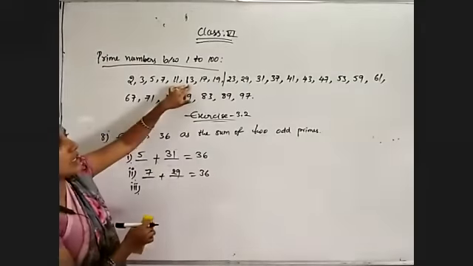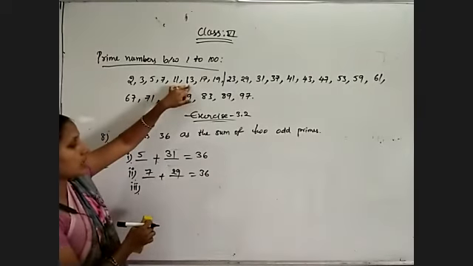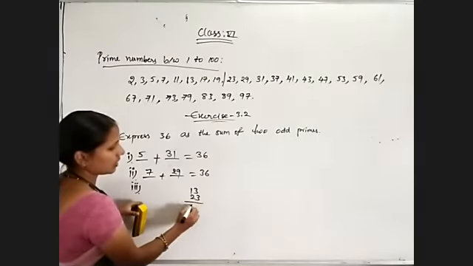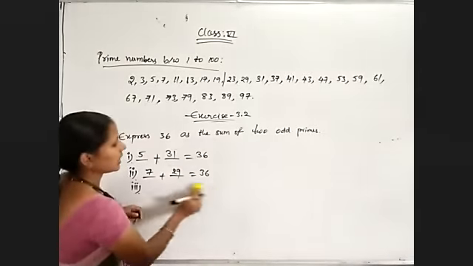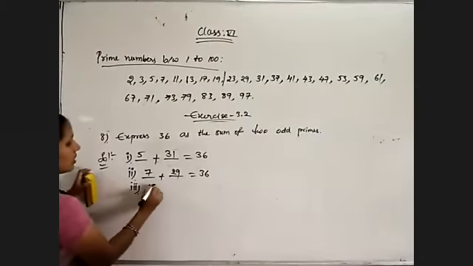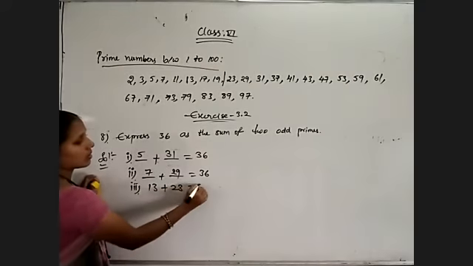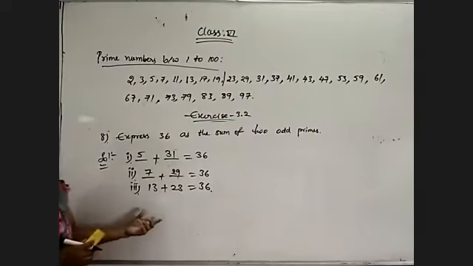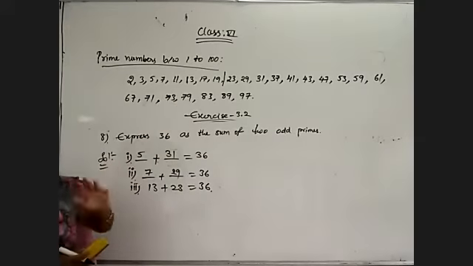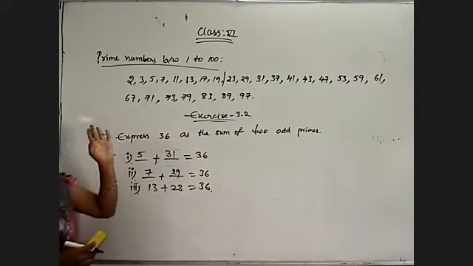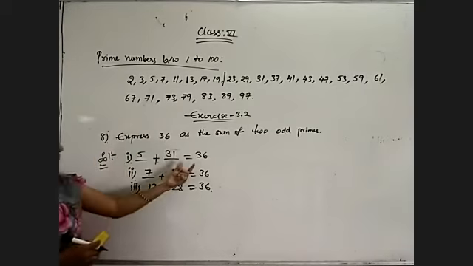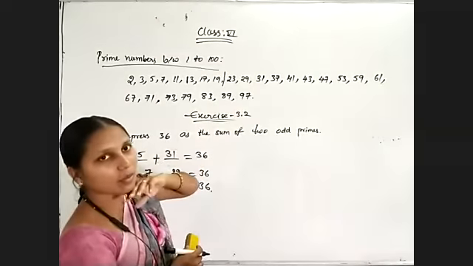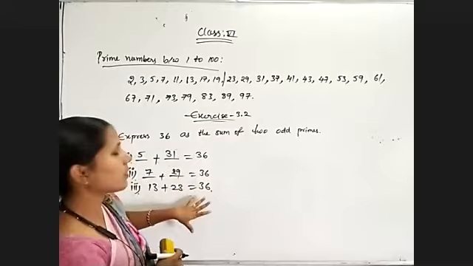And 13. 13 plus 23 is equal to 36. So 13 and 23 both are odd primes. They did not ask how many pairs, so I have written like that. If you are choosing any other pairs, it is possible. So below 31 we can choose, because the sum is only 36. If you are taking more than 31, we will get more than 36. Okay.